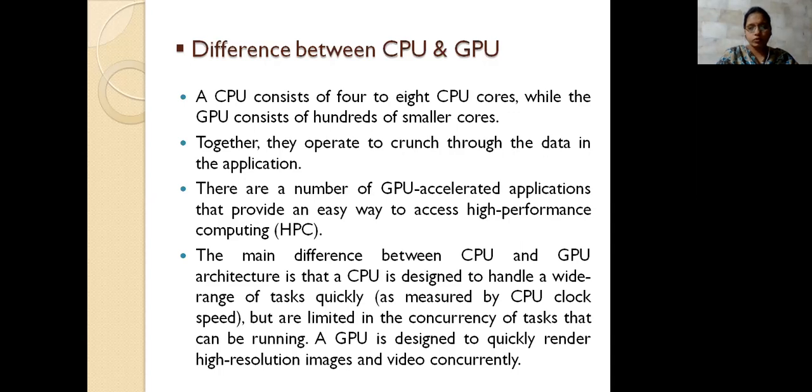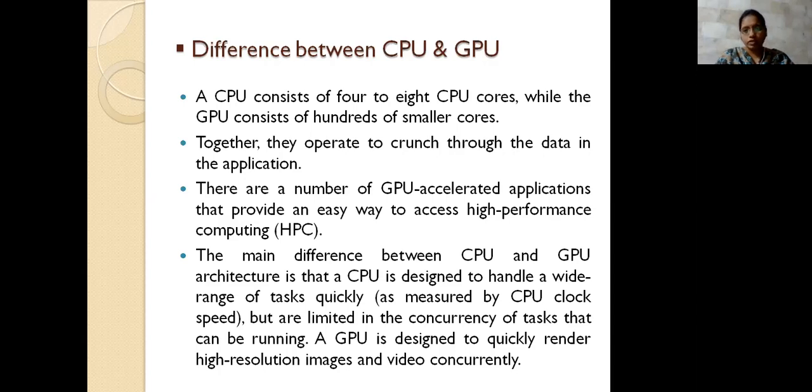And why we use the GPU is that it is highly represented in HPC, high performance computing. When the cores are increased, parallelism is included, and when parallelism is included, the process is executed faster. Speed has to be considered. That's why we access high performance computing through these GPU accelerated applications.